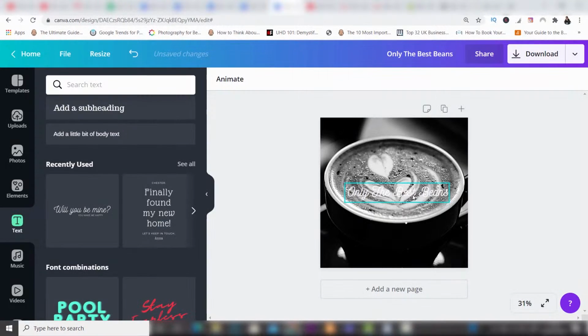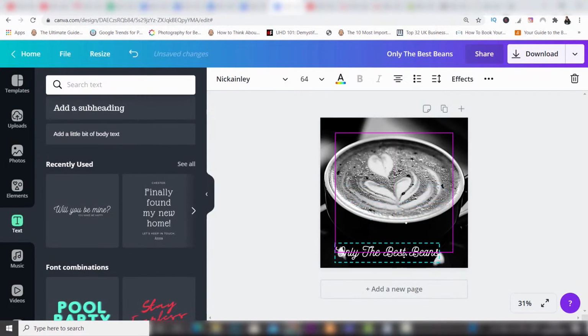Now that stands out better, but I think it would look good if something was in the background. I'm going to position it down here. Now you can see that when you move it around, you've got these guides which show you if it's centered and if it's in the right area that you want it on the design. Now these are really handy, so I can see that it's centered and it's nice and in position down the